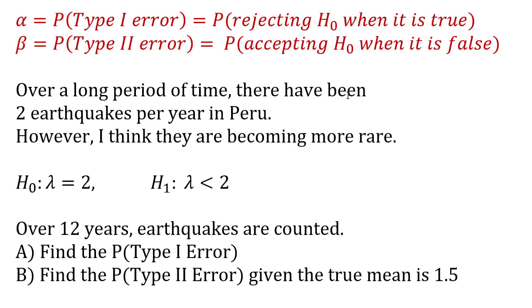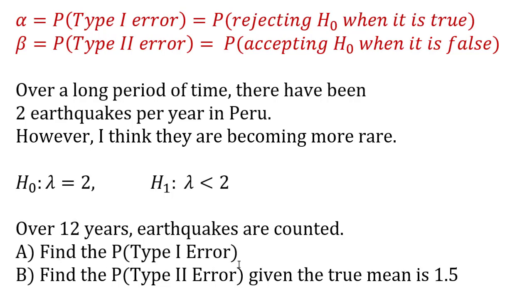After a long period of time, it's known that there are 2 earthquakes per year. However, I think it's becoming more rare. So null and alternative hypothesis. Over 12 years, we stretch the Poisson distribution and count the earthquakes.